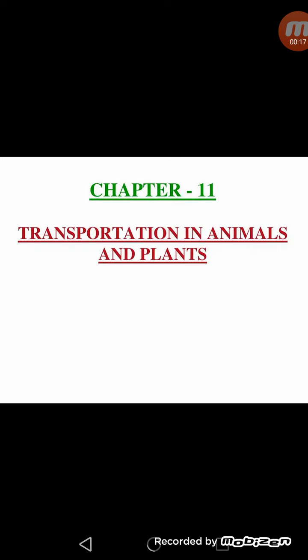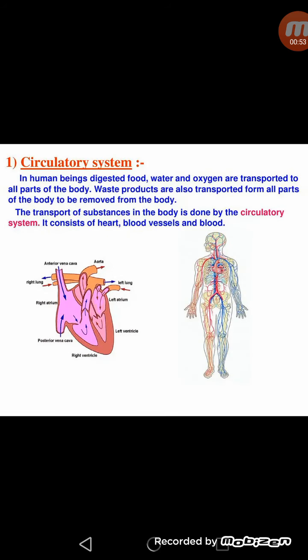As you know, we all are multicellular organisms. Multicellular organism means we are having millions or billions of cells in our body, and the number of materials that move in and out of the body is also very large. The distance over which these materials are to be transported is also very large. Therefore, these organisms require a specialized system to carry all these materials from one part of the body to another part.